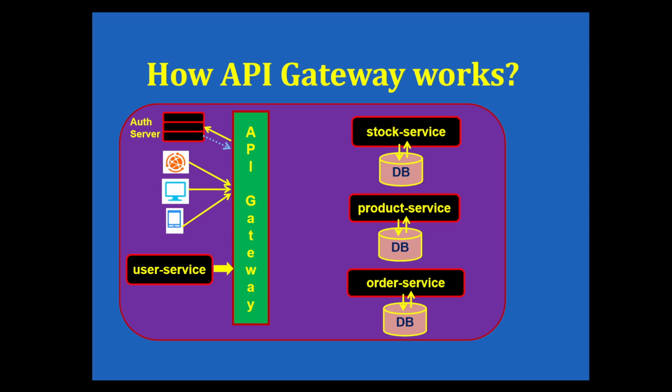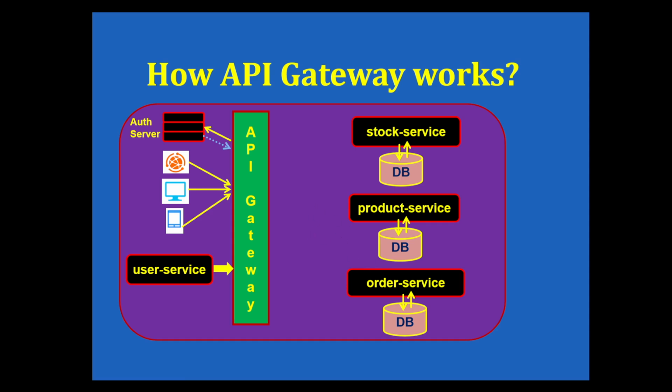If the request is carrying a JWT token in the request headers, whether it's a JWT token or any other token, if it is carrying the token in the header of the request, then the authorization server will also validate that token to check whether it is valid or not.